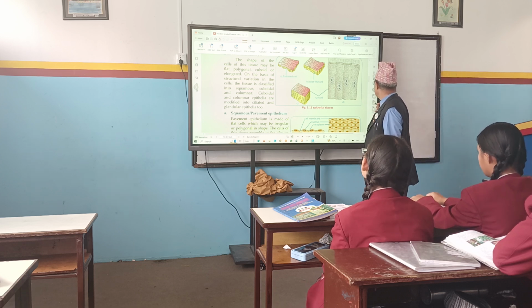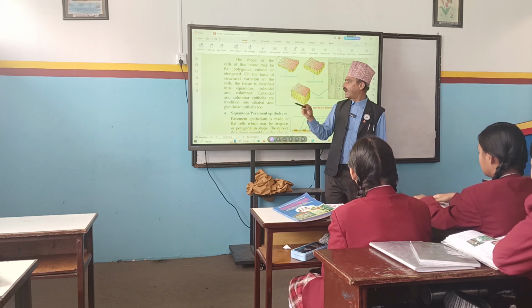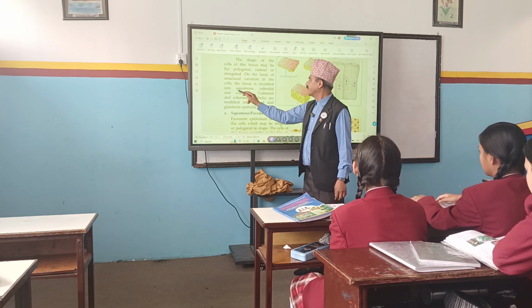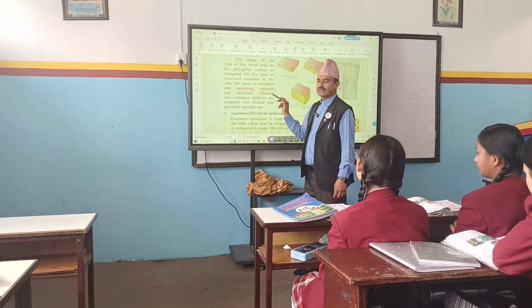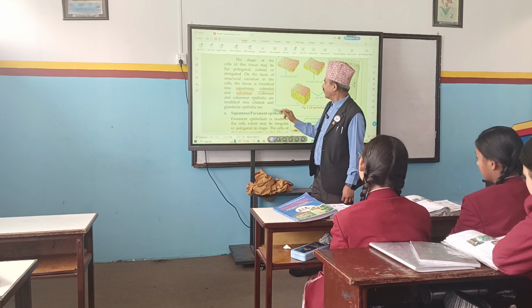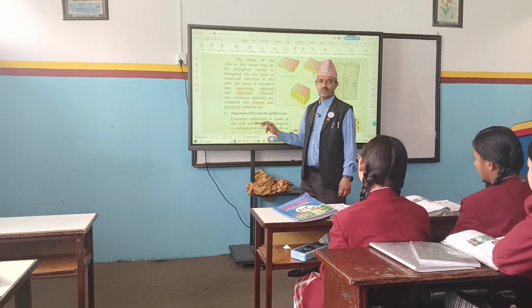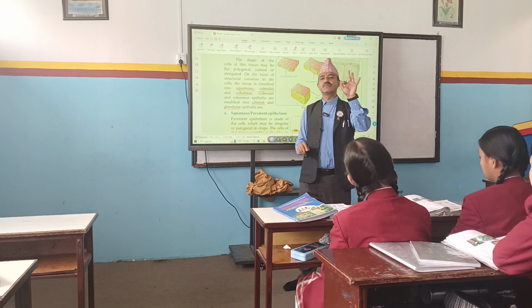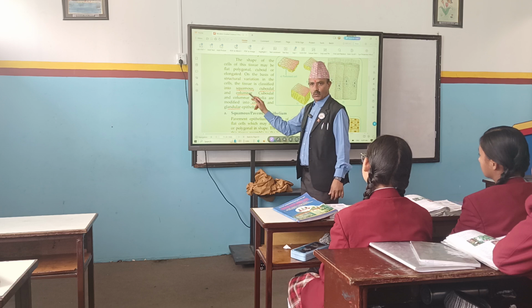Students, now look at here. The different type of epithelial tissues are, what are they? Squamous or pavement epithelium, cuboid, columnar. Mainly there are three types: squamous, cuboidal and columnar.